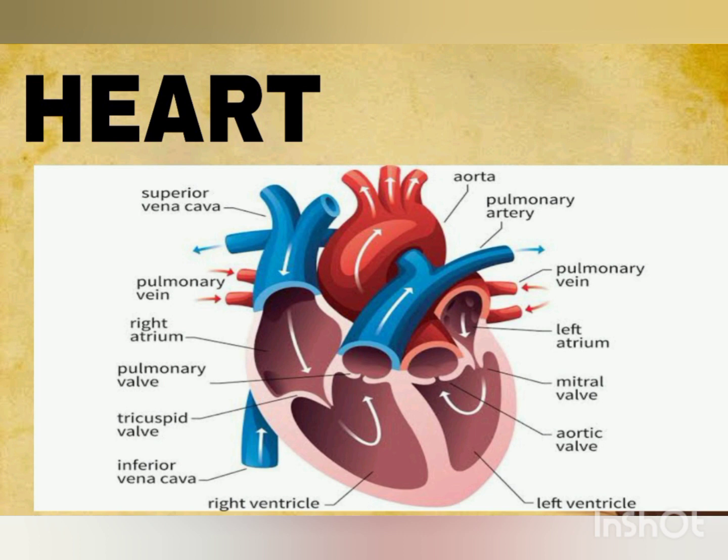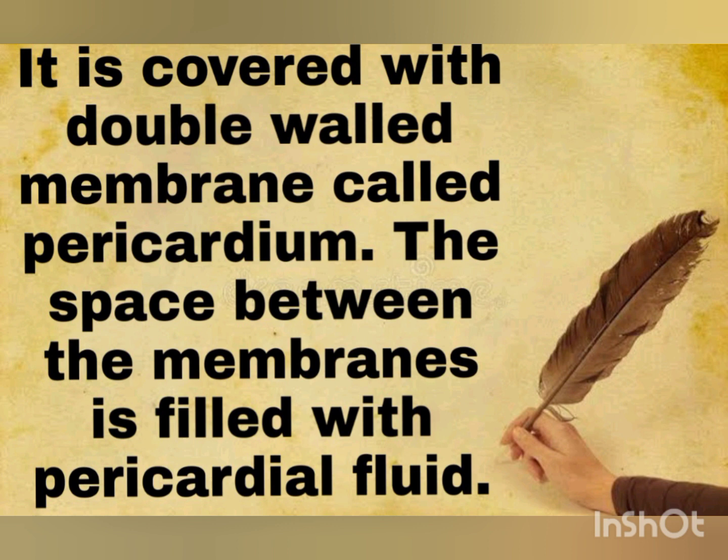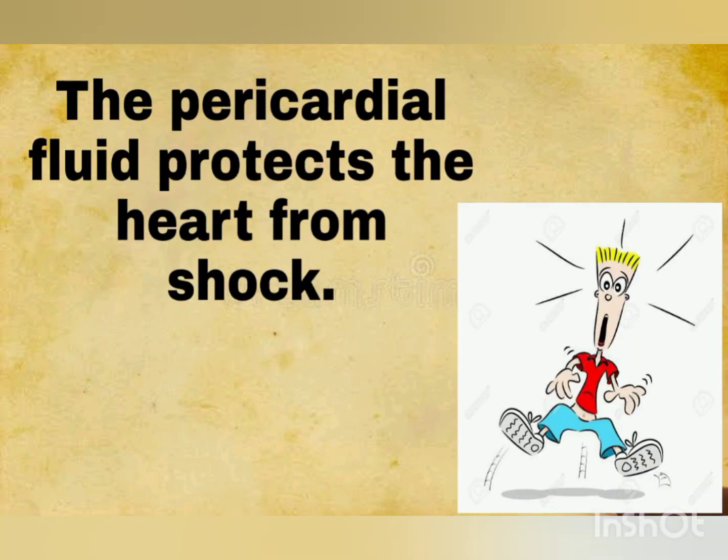It is covered with a double-walled membrane called the pericardium. The space between the membranes is filled with pericardial fluid. What is the function of pericardial fluid? This fluid protects the heart from shock. It is placed inside the rib cage in between the two lungs.